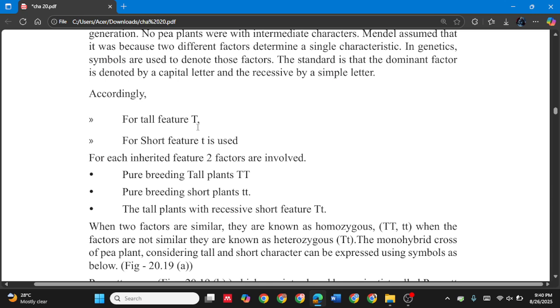Sometimes the short feature could be the dominant characteristic, and then you have to use the capital letter for it. Here we are practicing, so we use the capital T for the dominant characteristic. For each inherited feature, two factors are involved: pure breeding tall plants, capital TT; pure breeding short plants, simple tt. The tall plants with the recessive short feature are capital T, simple t.